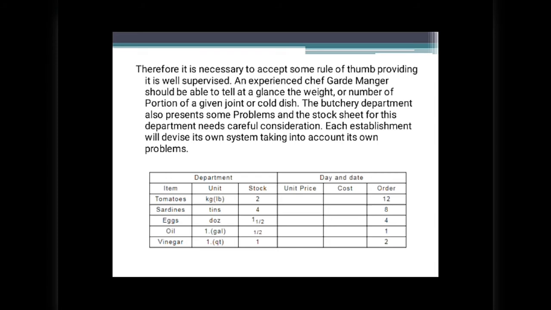Here is a stock sheet you see on your screen. In the first columns we can see department and the other column is day and date. In the department column, there are three categories: one is item, second is unit, and the third is stock. In the other column, day and date, the first column is unit price, second is cost, and the third is order.